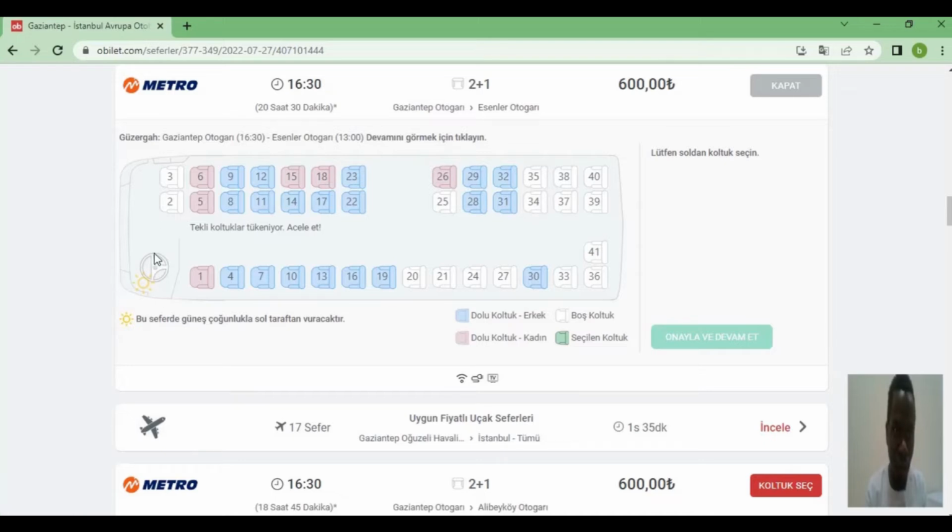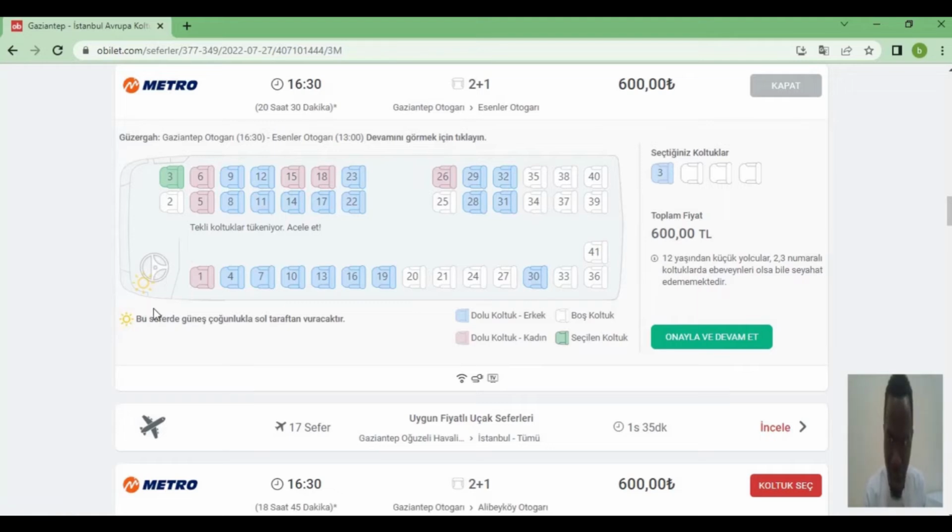So I have to choose one seat among these that I'm going to sit on. I'm choosing this one here, number 3. And I have to choose my gender, erkek, that is male. And coming down here now, I click continue.